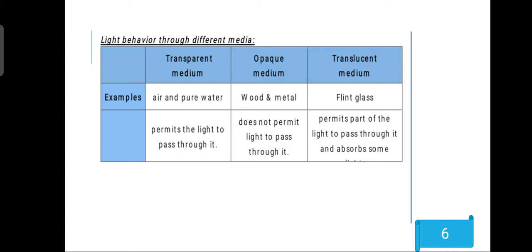Most of the light passes through. While opaque media like wood, metal, and skin don't permit light to pass through. Finally, translucent or semi-transparent media, like flint glass and tissue paper, permit a part of the light to pass through and absorb the other.